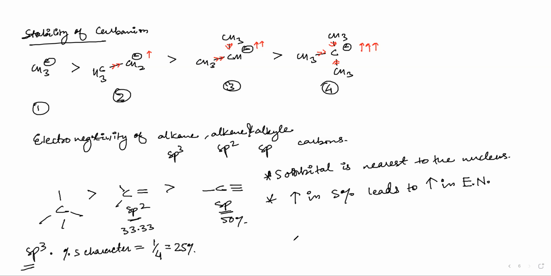So what will be the order? Oops, I just reversed the order. Let me write the order here. sp is most electronegative, then we have sp2, then we have sp3. The first question is how to determine which has the most s character. If the percentage s character increases, then the electronegativity also increases. Okay, so you have to write from this slide, I guess.